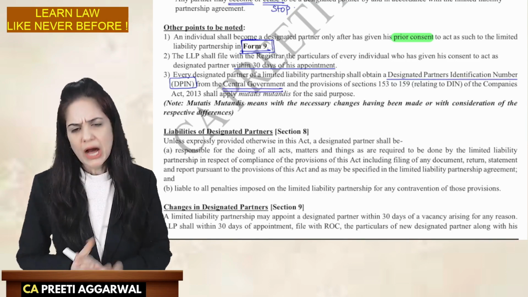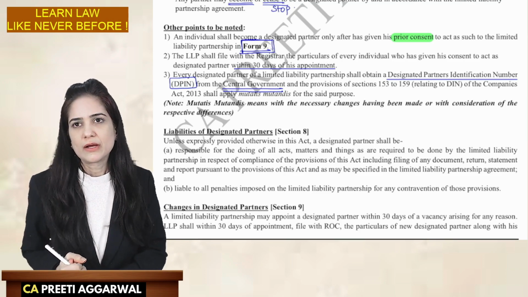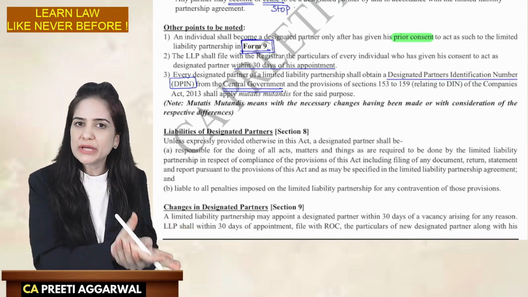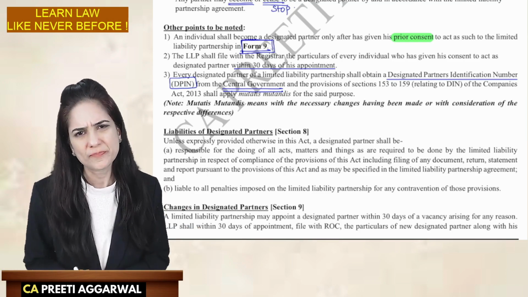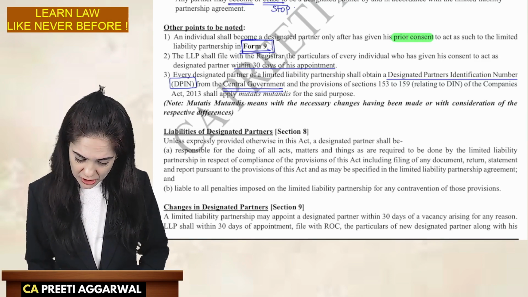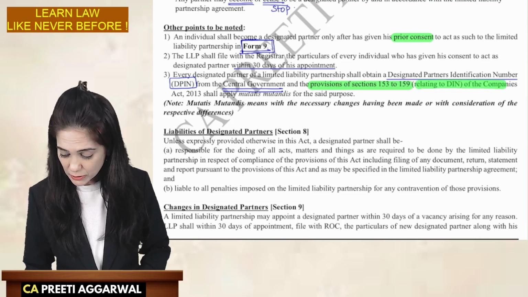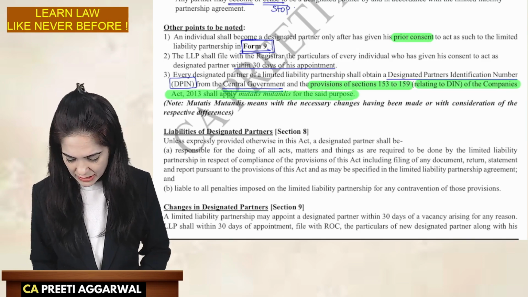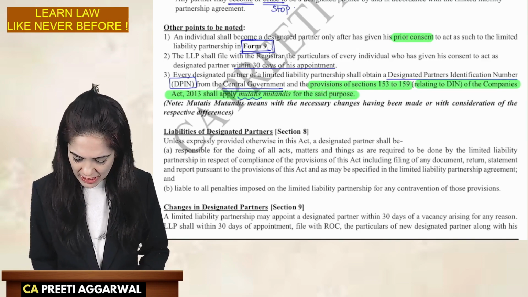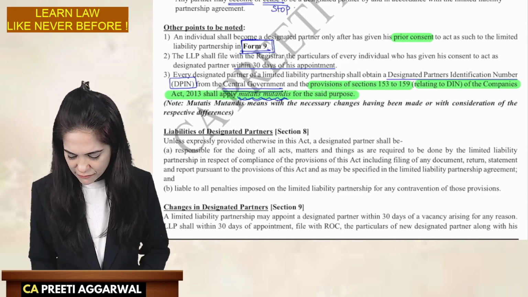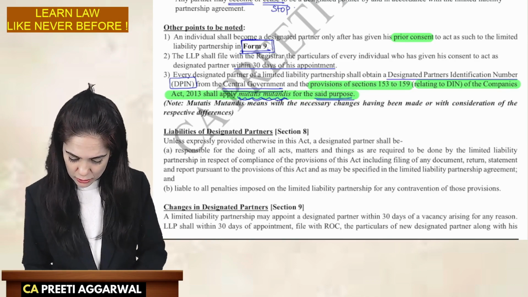Now, how to obtain a DPIN? Because it is very similar to DIN, we use the same procedure. So the provisions of sections 153 to 159 relating to DIN of the Companies Act shall apply mutatis mutandis for the said purpose. This is given in your note also.